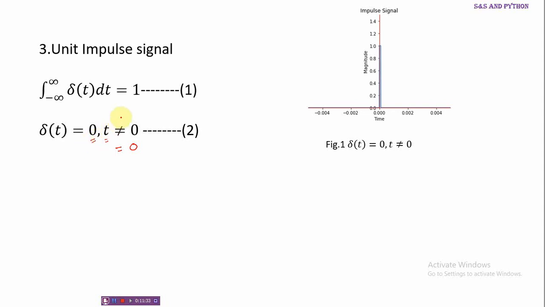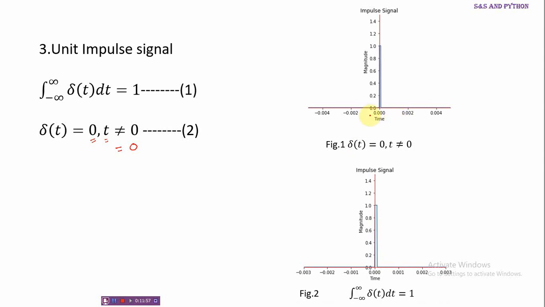How to view this? It is represented by means of a line of length 1 with infinitesimally small width, so that the area is 1, satisfying condition 1, and for all other times it is 0.